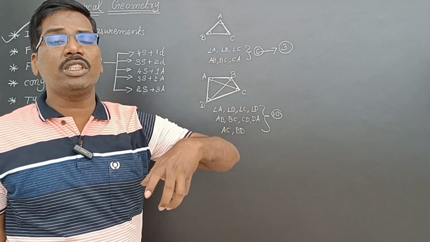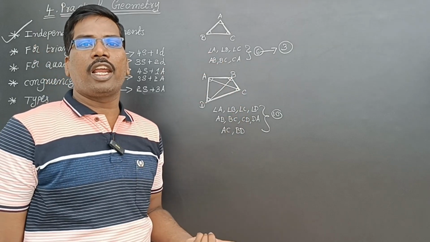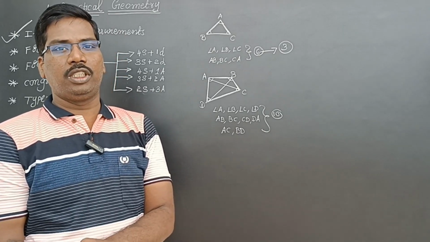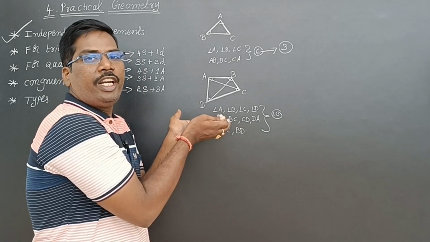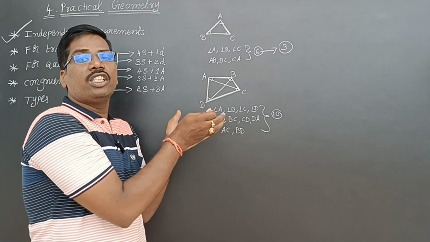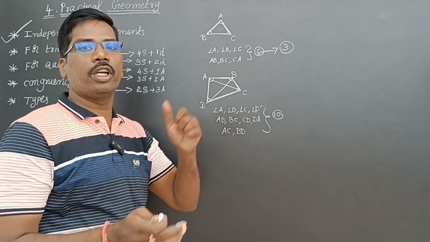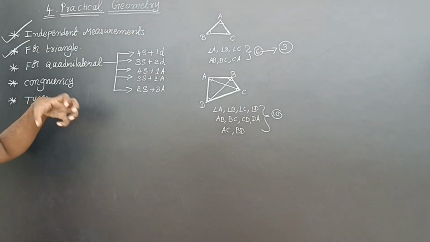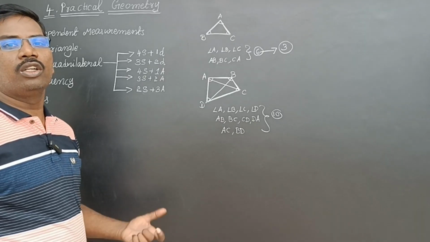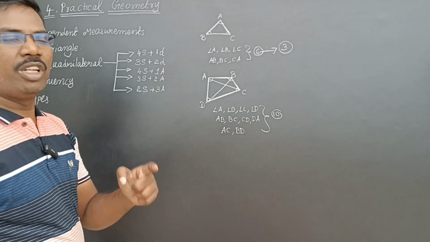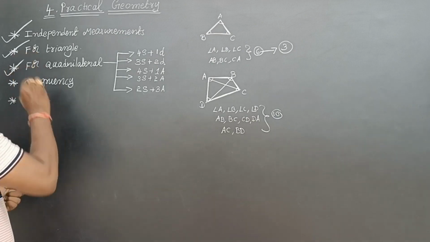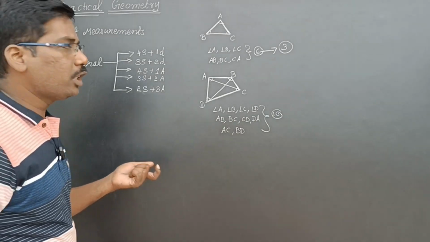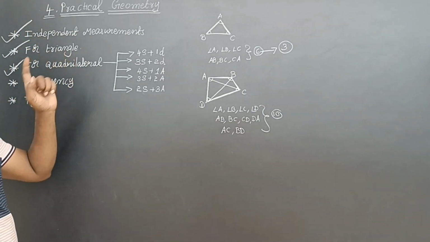So how many measurements are needed to construct a triangle? Those are called independent measurements for a triangle. How many measurements are needed to construct a quadrilateral? That is called independent measurements for a quadrilateral.